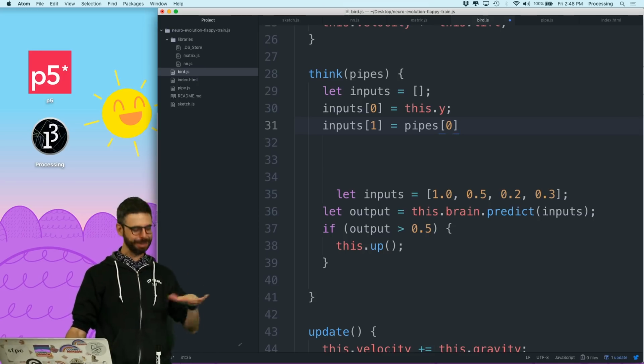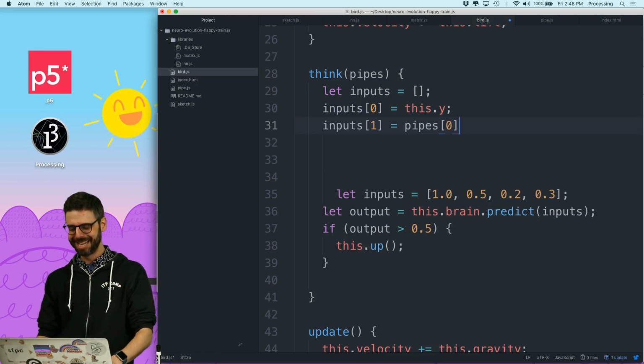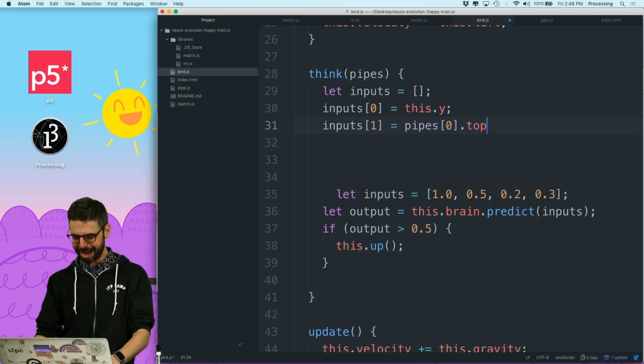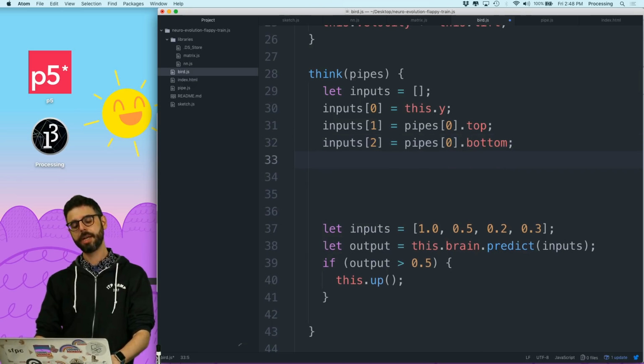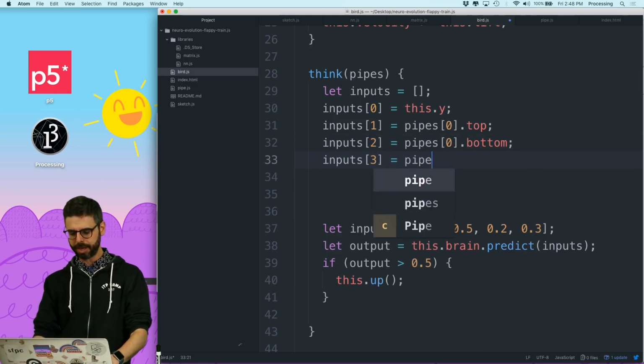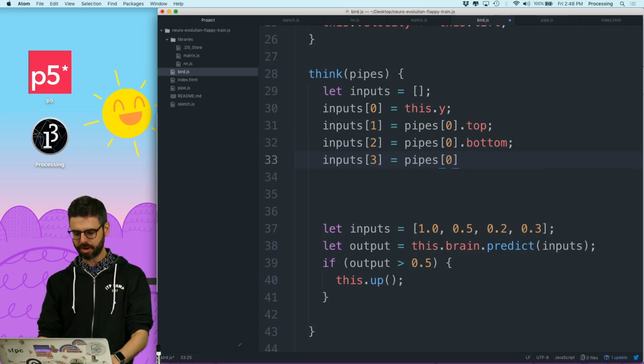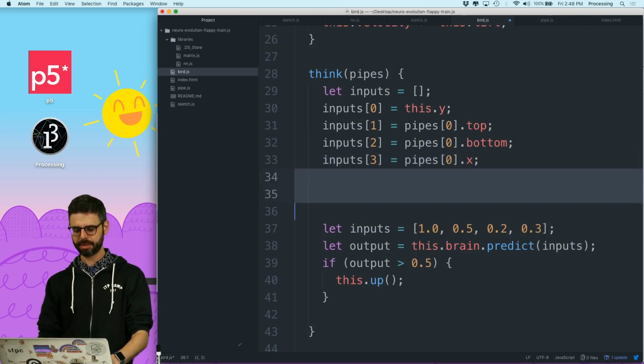This is a bad idea, but let's just start with this. Pipes index 0 top. Inputs 2 equal pipes index 0 bottom. Inputs 3 equal pipes index 0 x, right?